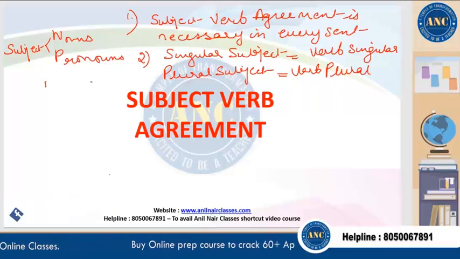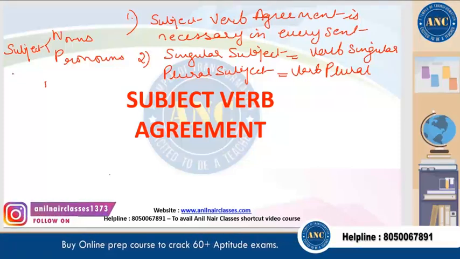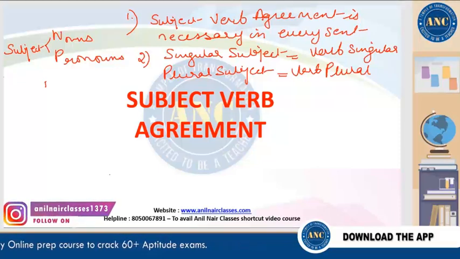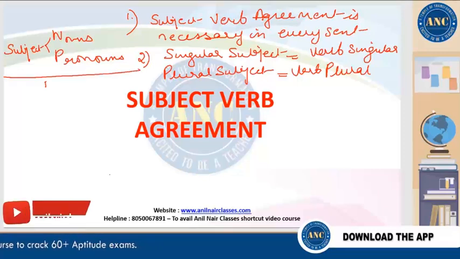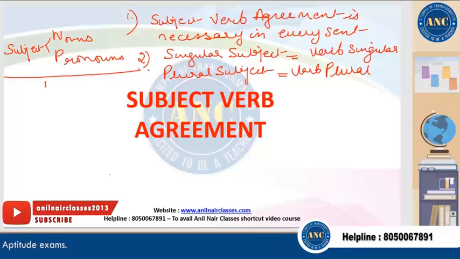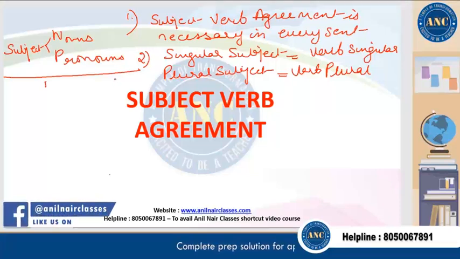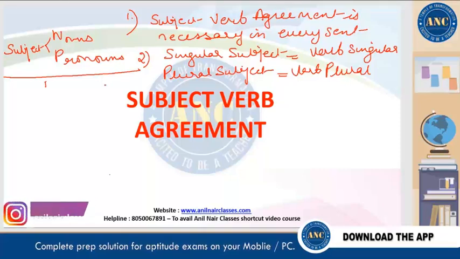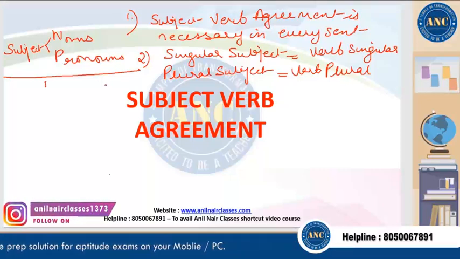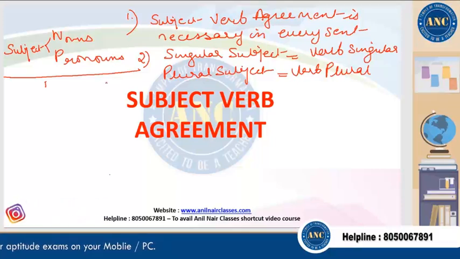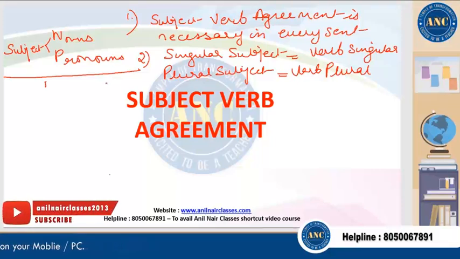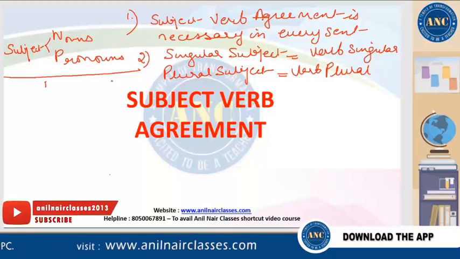Even though we know these rules, the way nouns and pronouns are joined with conjunctions is also very important, because it decides whether the subject in that sentence will be considered singular or plural.